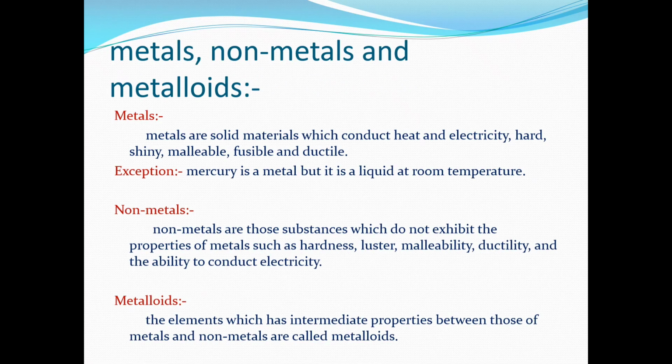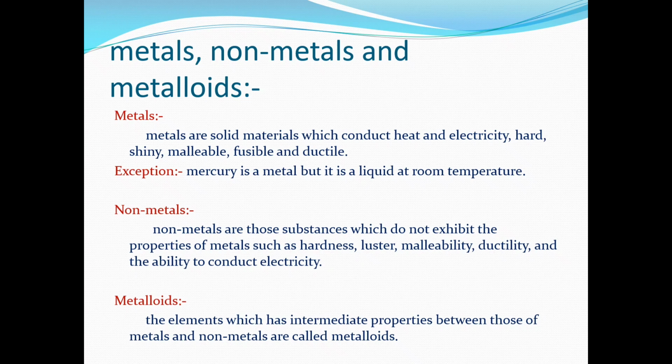Now we have seen that elements are further classified into metals, non-metals and metalloids. So here in this slide we will see the definitions of metals, non-metals and metalloids. Metals are those solid materials which conduct heat and electricity, are shiny, malleable, fusible and ductile. Those metals have the properties of conducting heat and electricity.